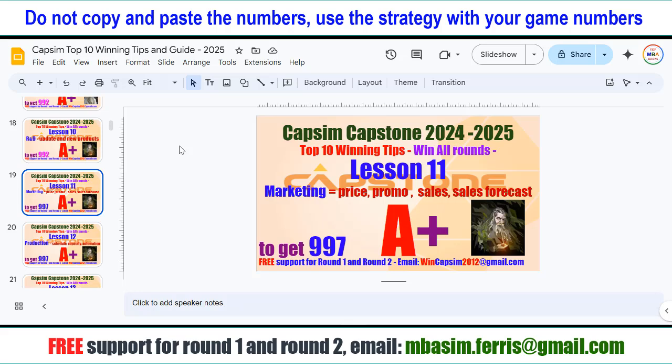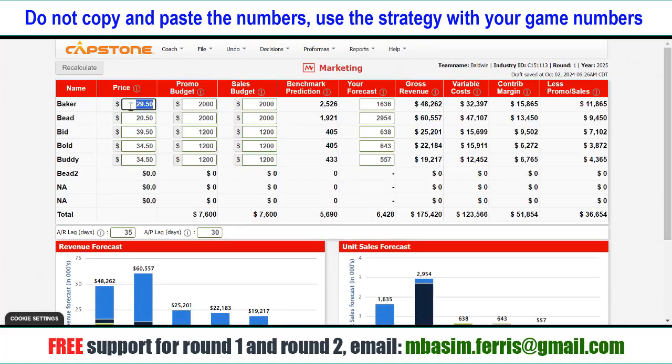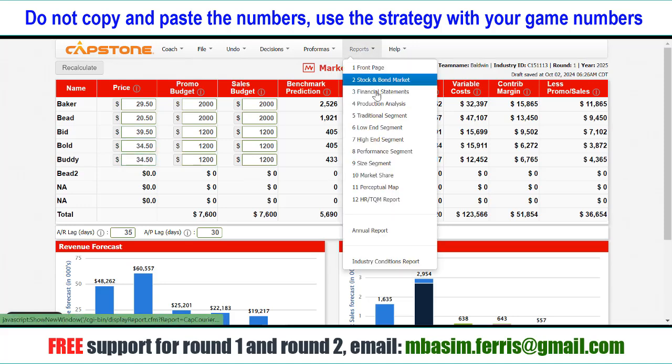Lesson 11 focuses on the marketing, price, promotion, sale, and sales forecast for this season. Now I show you the detail for the marketing: set price, promotion, and sales forecast. We see the marketing here, and we see the price here for the first round. The price comes from the report here.